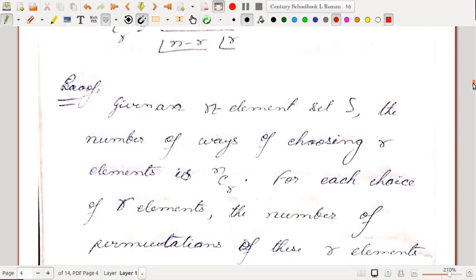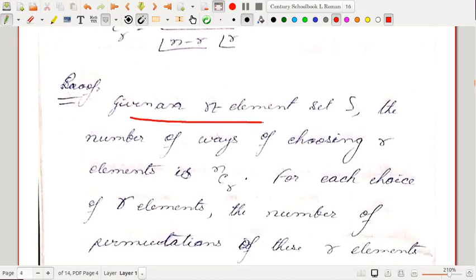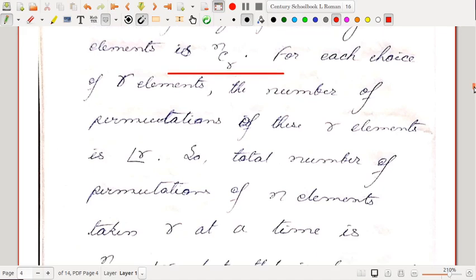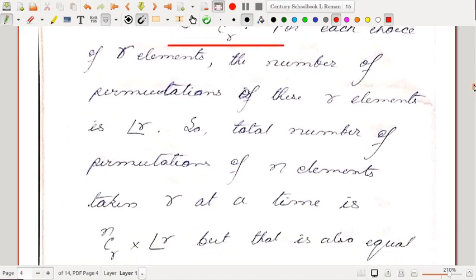So how do you prove it? We prove it this way. Given an N element set S, the number of ways of choosing R elements is NCR. This is the definition of NCR. Then for each choice of R elements, we can arrange these R elements in factorial R ways, right? So the total number of permutations of N elements taken R at a time is NCR multiplied with factorial R, because R elements are chosen and then they are arranged.